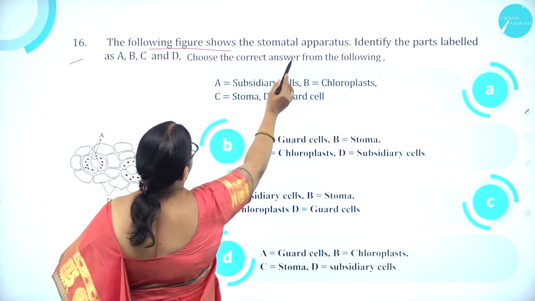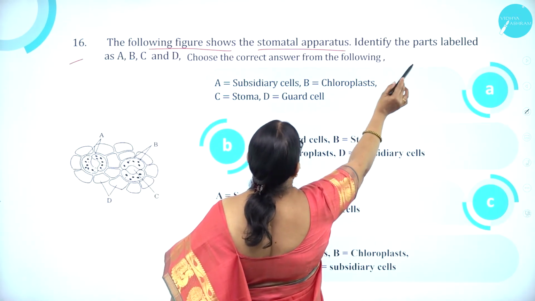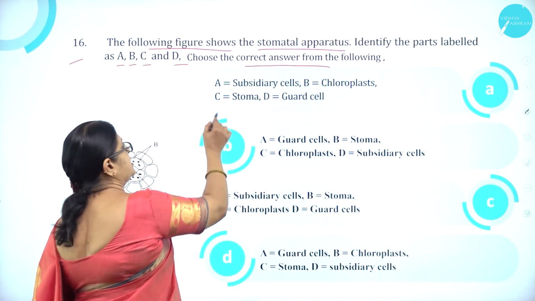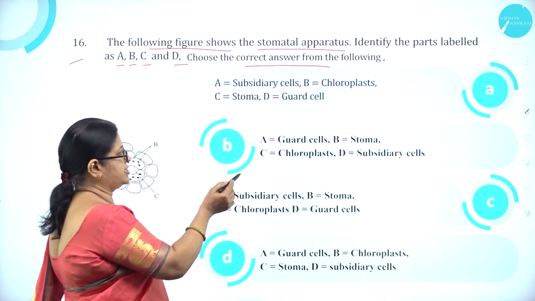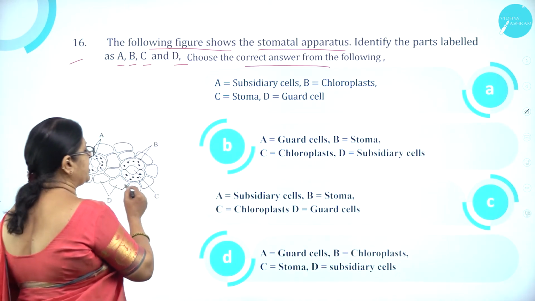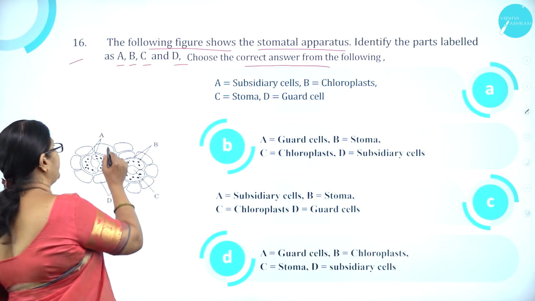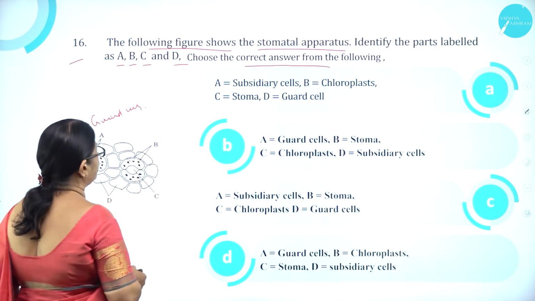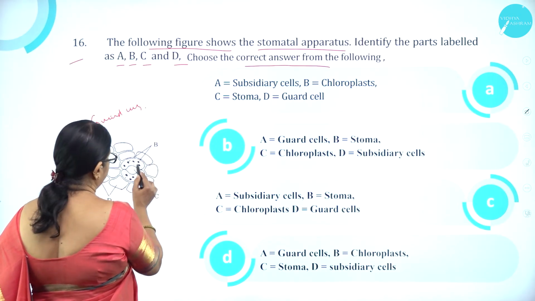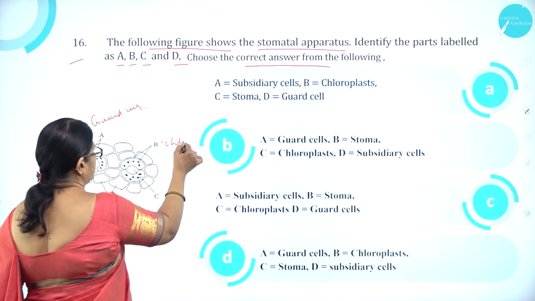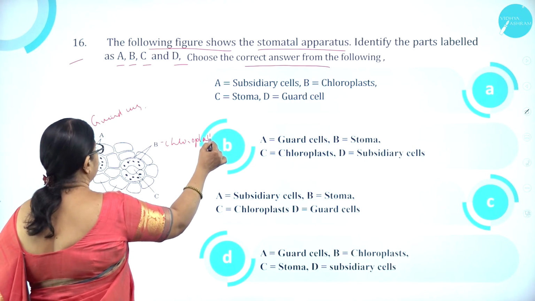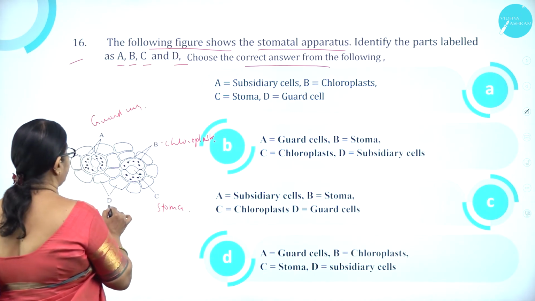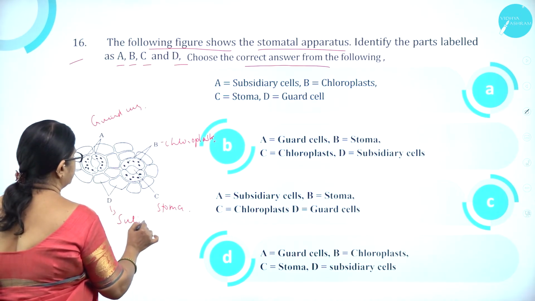The following figure shows the stomatal apparatus. Identify the parts A, B, C and D. Choose the correct answer from the following. Subsidiary cells, chloroplast, stoma, guard cells. So here A, we can say that there are two bean-shaped guard cells. Then B is chloroplast. Here you can see it is marked as chloroplast. Then C is stoma. Then D is subsidiary cells.